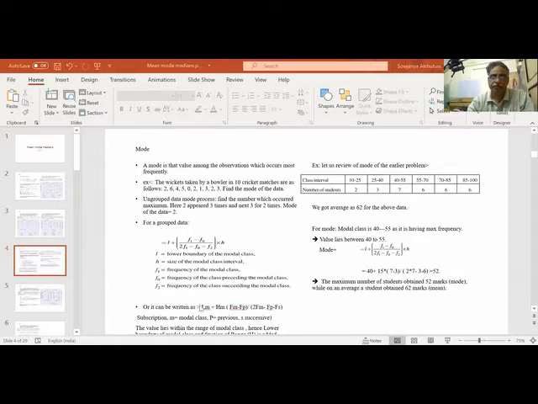It can be written as model class lower boundary plus width of the model class into F of the model class minus F of the previous class, divided by 2 into F of the model class minus F of the previous class minus F of the successive class. P is previous, S is successive, M is model. So with these subscripts, we can land between LM and HM. HM is the width here, the upper model boundary is 55. Between 40 to 55, I have to land the value.